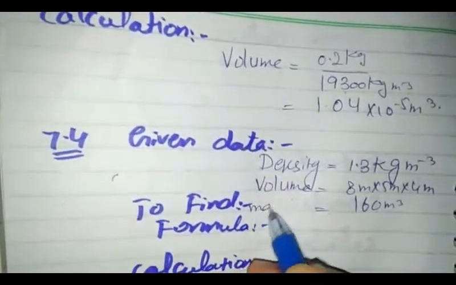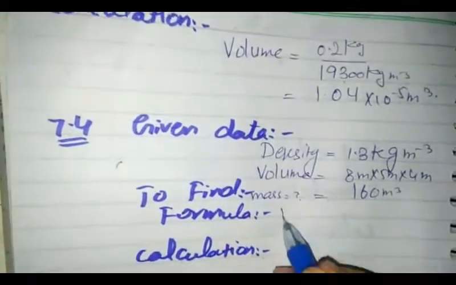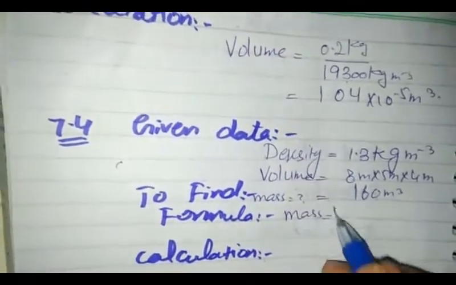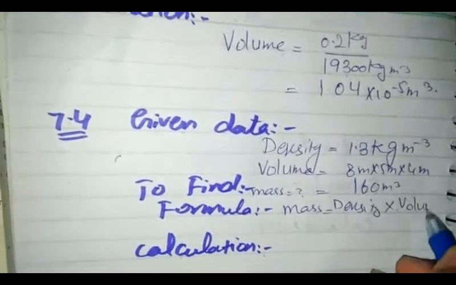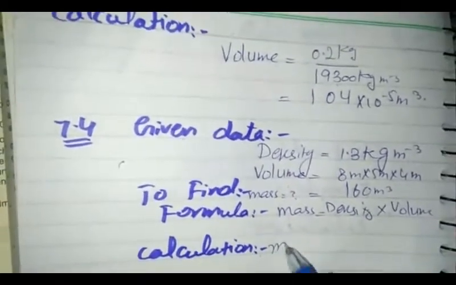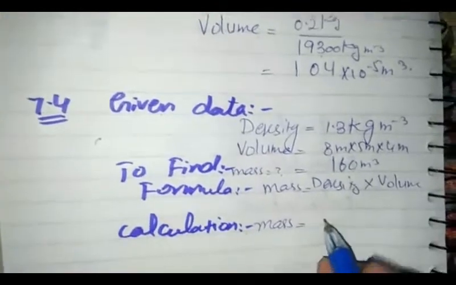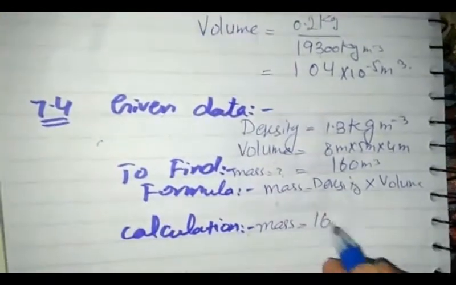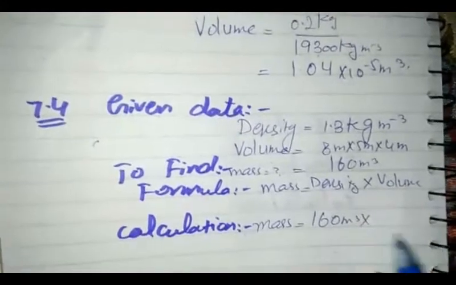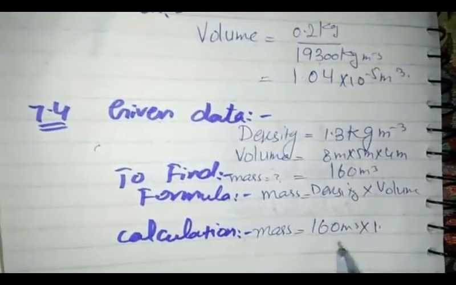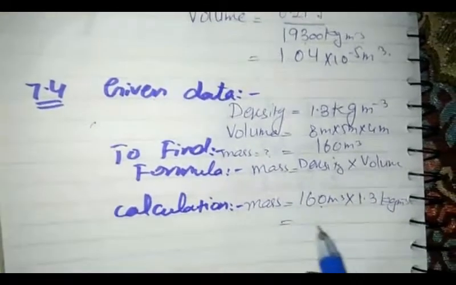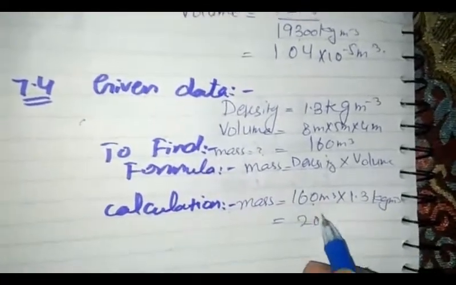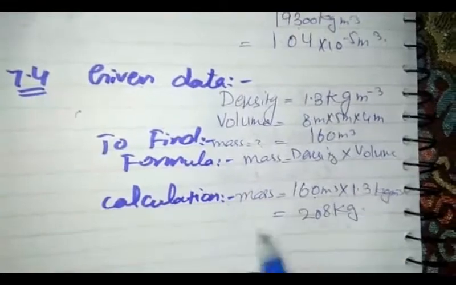We have to find the mass. The formula of the mass is density multiply volume. So in calculations, we have to put the values. Our volume is 160 meter cube, and density is 1.3 kilogram per cubic meter. After calculation, our answer becomes 208 kilogram.